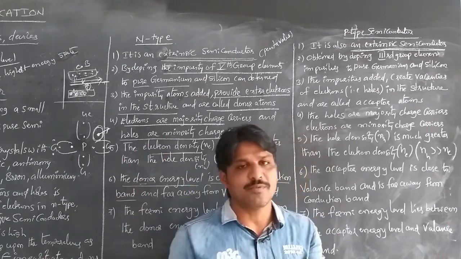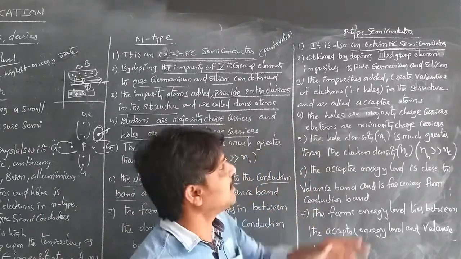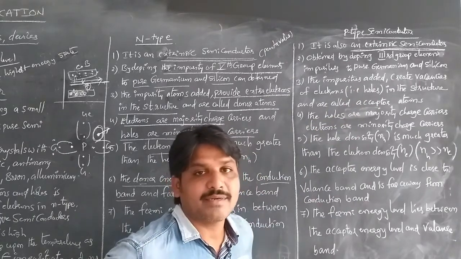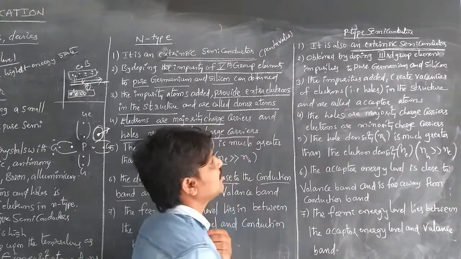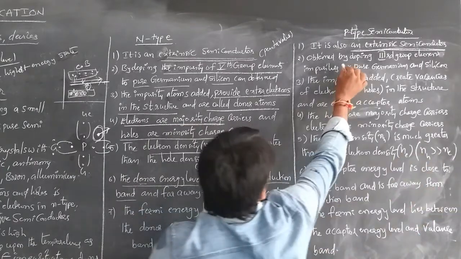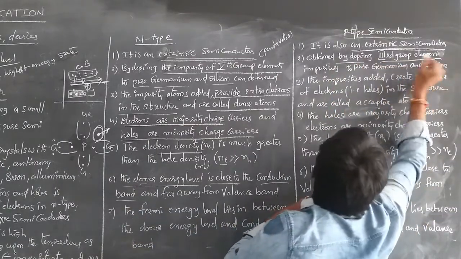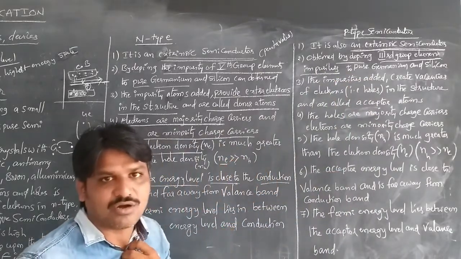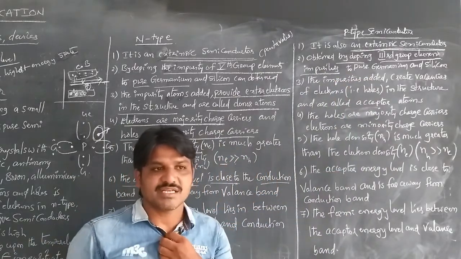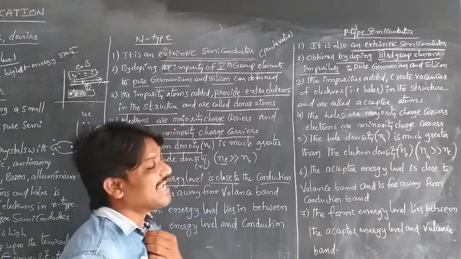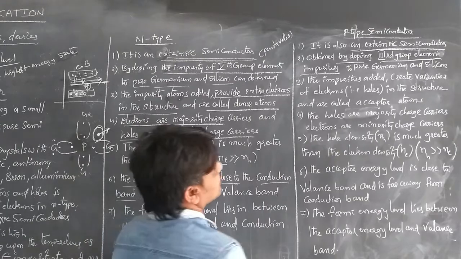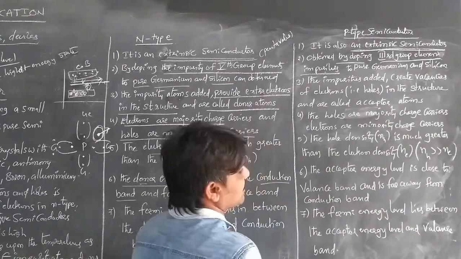If we dope with trivalent or third group elements of the periodic table, the pure germanium and silicon is doped with these third group impurities.